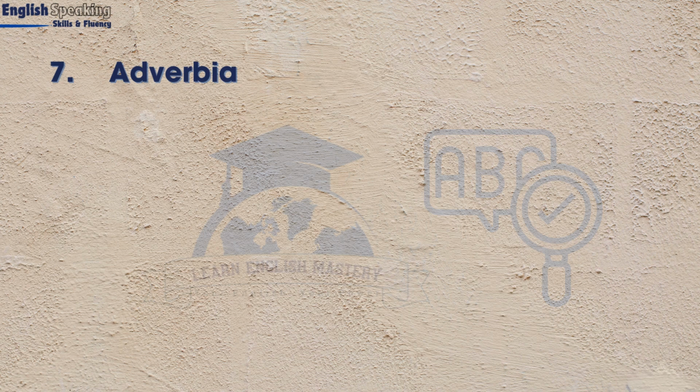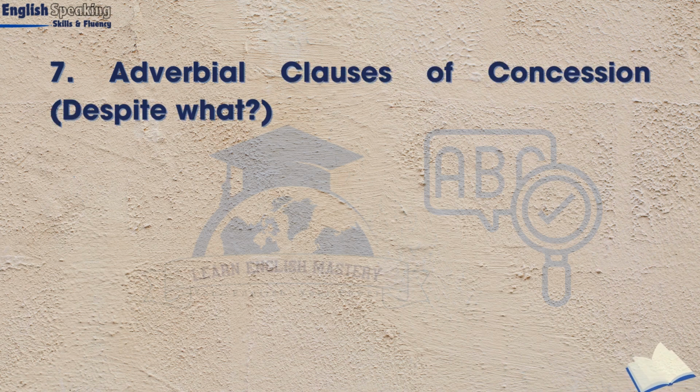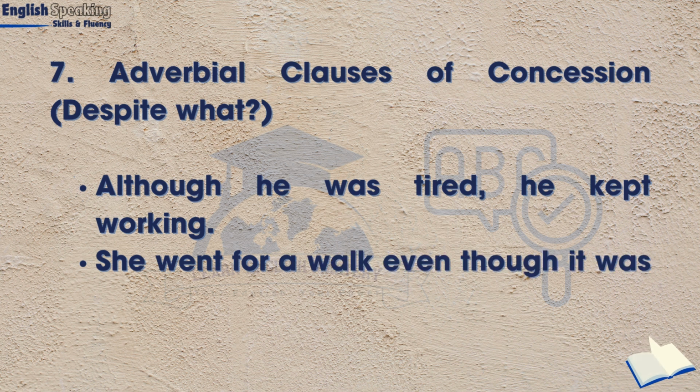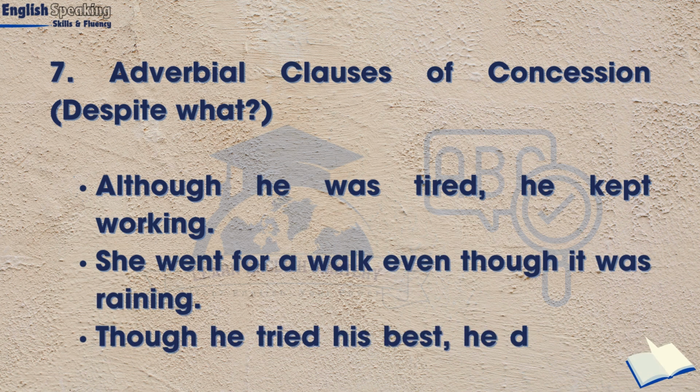7. Adverbial clauses of concession. Despite what? Although he was tired, he kept working. She went for a walk even though it was raining. Though he tried his best, he didn't win the race.